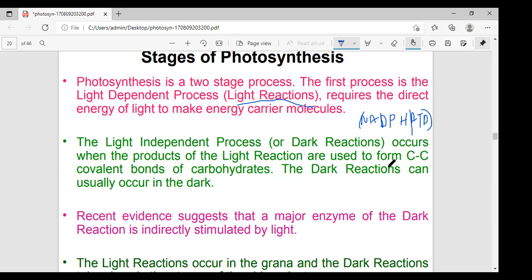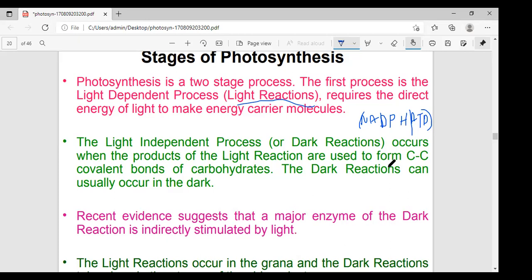Another important point: where do you identify the light reaction? In the chloroplast, always in the grana. The dark reaction occurs in the stroma of the chloroplast. That is also most important. Dark reaction in the stroma, light reaction in the grana of the chloroplast.